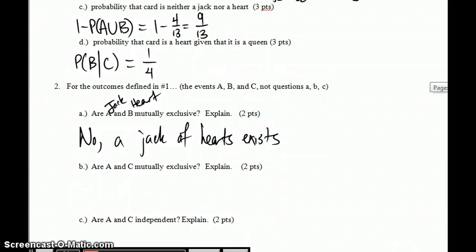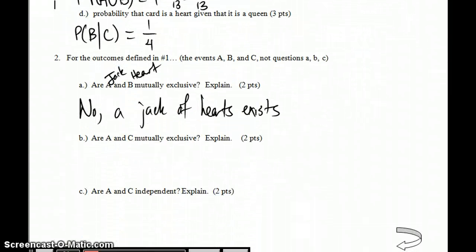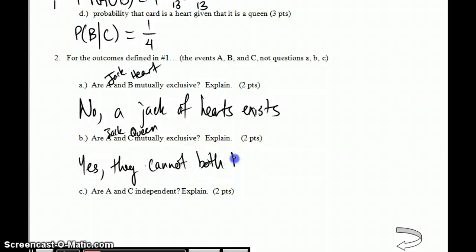Alright, A and C. A is a jack and C is a queen. Are they mutually exclusive? Could I have a jack and a queen? Do they ever happen at the same time? And the answer is yes, they are mutually exclusive. They cannot both happen in one card.